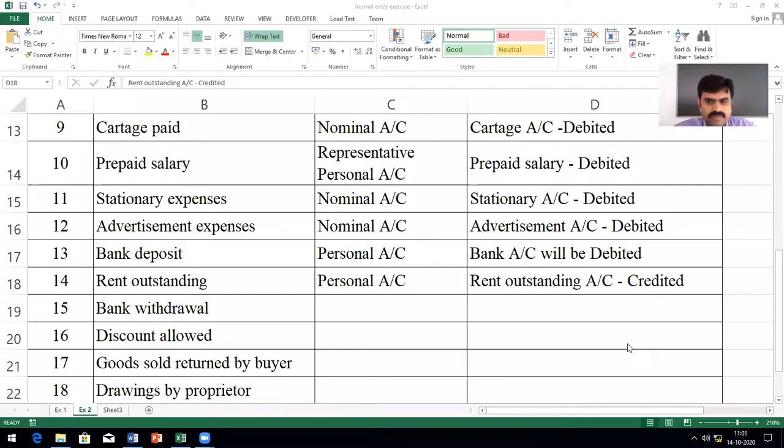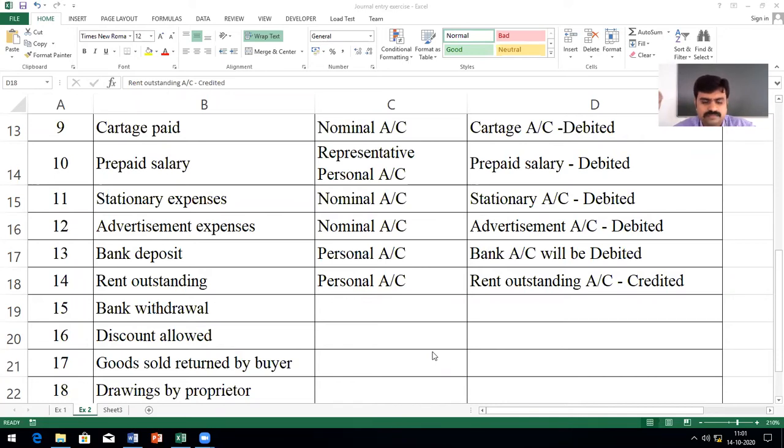Bank deposit, we already did last class, no? A deposit is from the business, we are depositing, sir. So the money will be going out from us. That's correct, cash account will be credited. But the bank account will be what? It will be debited, because debit the receiver.